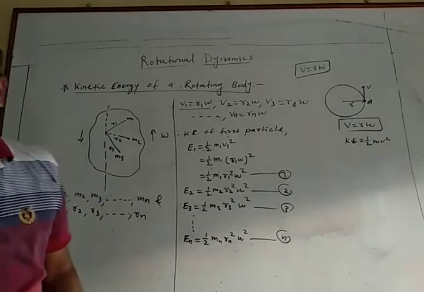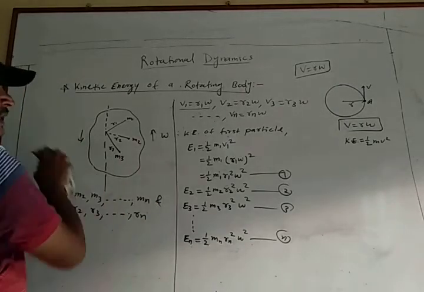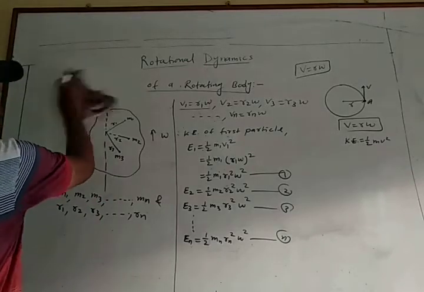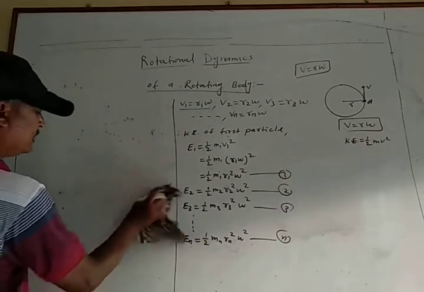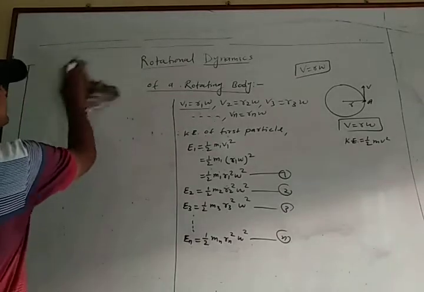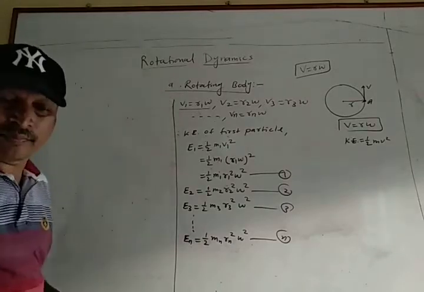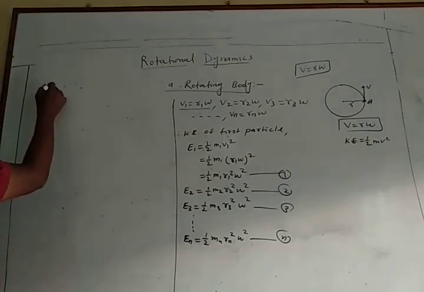Then the total kinetic energy of the rigid body is equal to the sum of the energy of each particle. Means kinetic energy.